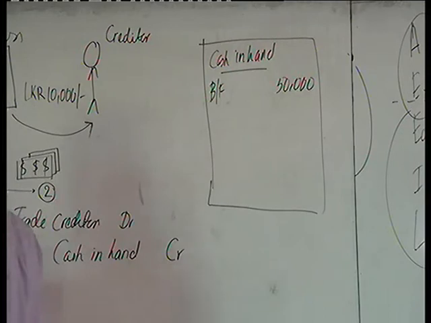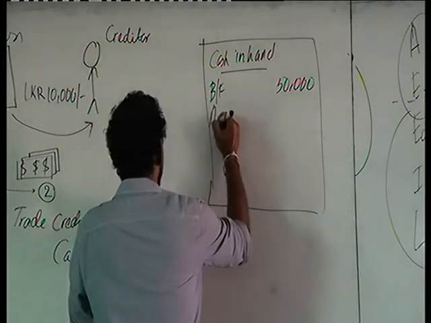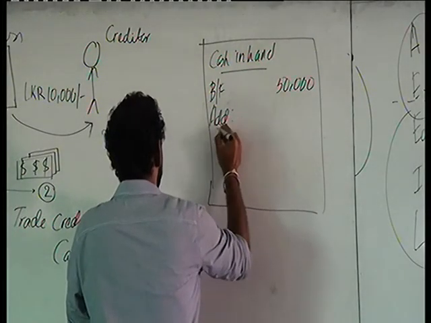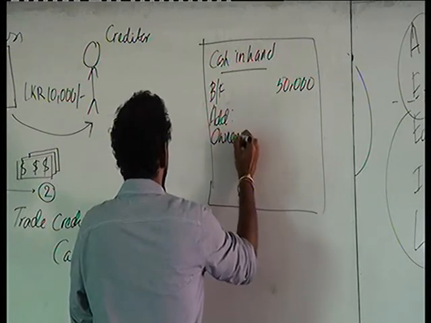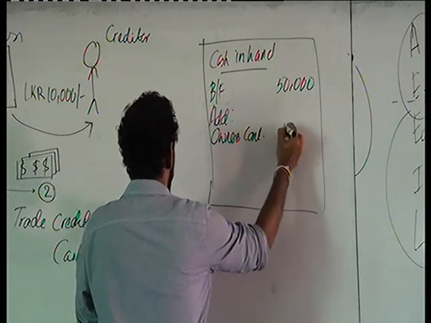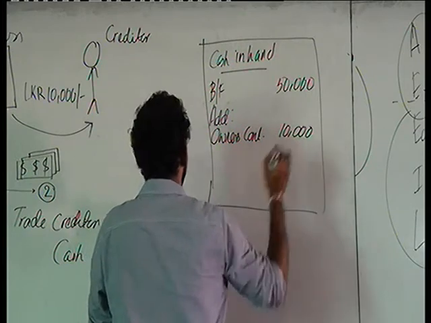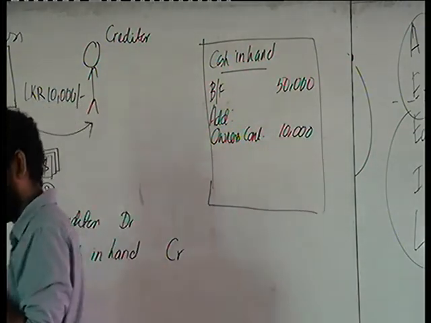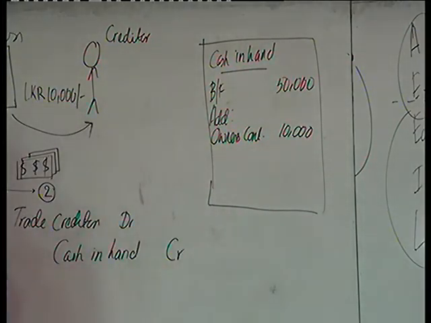Now on the first transaction, what is happening is, owner is giving 10,000 to the company. So that means that it is going to increase. Owner's contribution 10,000. That means cash in hand increased.